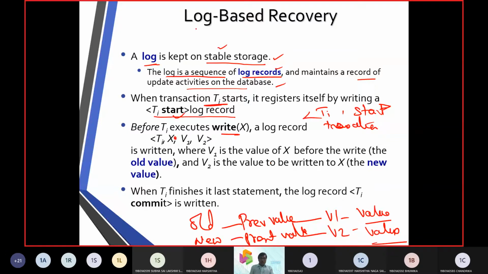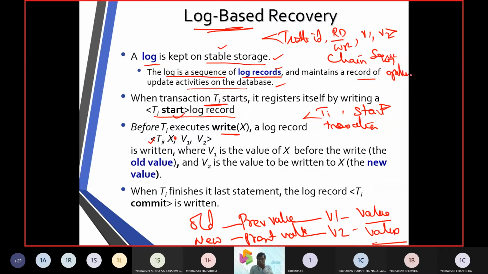What is the log here? The log is giving up the transaction ID. Then it is making an entry whether it is a read or write. Then it is going to give value 1, value 2. So this whole sequence of operations is mentioned here.